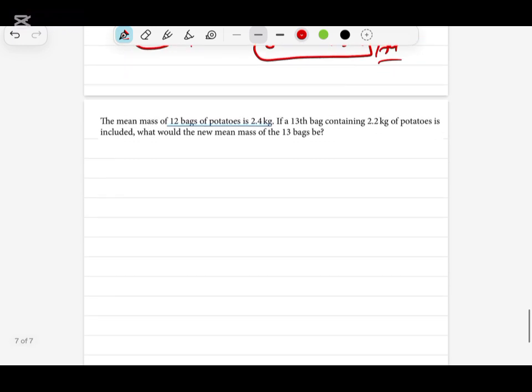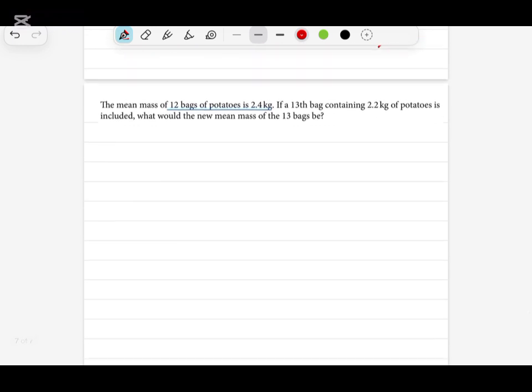Now we will try one more question. That's a very interesting question. The mean mass of 12 bags of potatoes is 2.4 kg. Now I'm reading this concept. The mean mass of 12 bags. So this means this is n and this is the mean, because they have given us the mean. If I write the formula, sum divided by n, mean is 2.4. We don't know the sum.